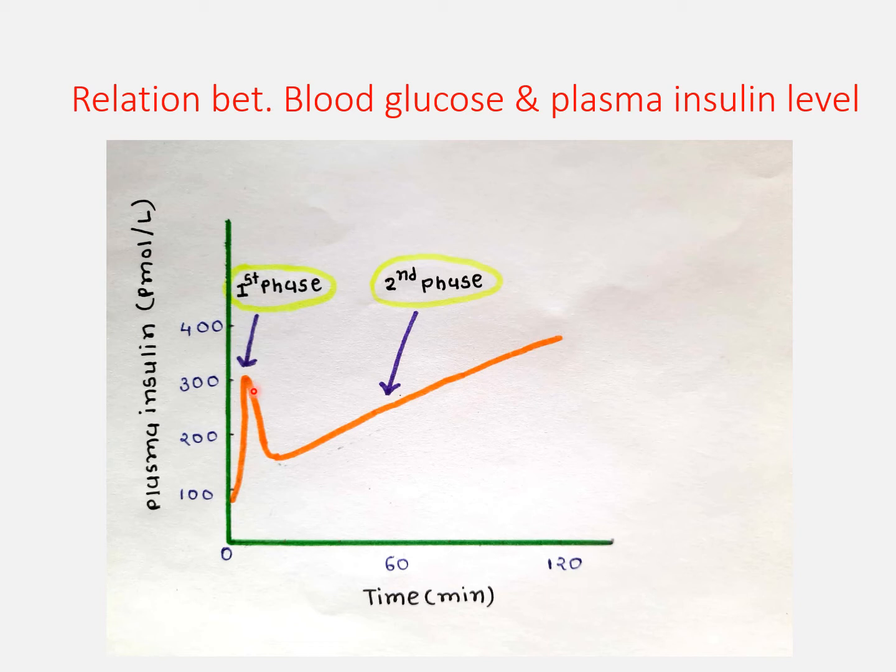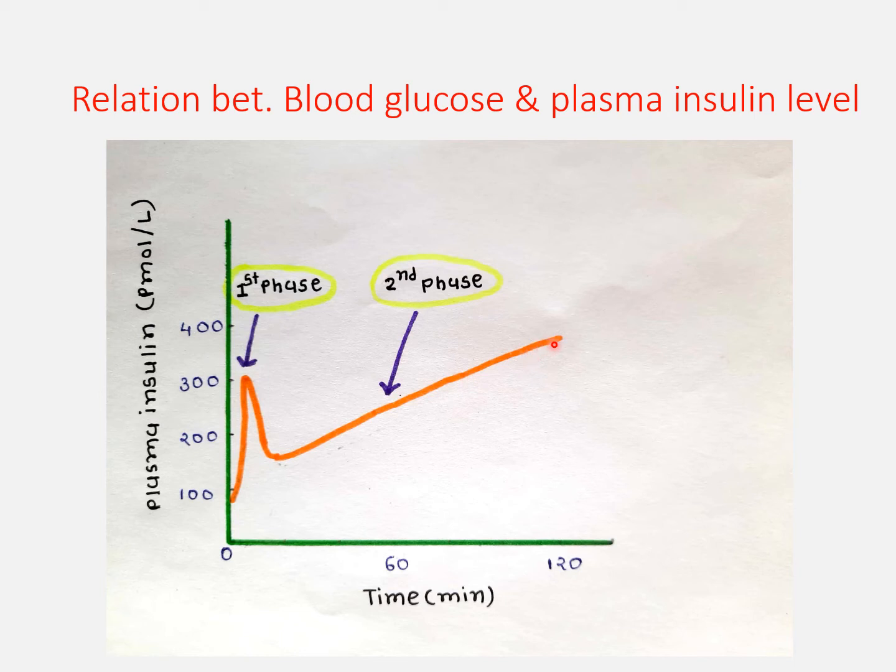So initially there is a decrease in insulin level from peak for 15 to 20 minutes, then a gradual increase in the level of insulin secretion.